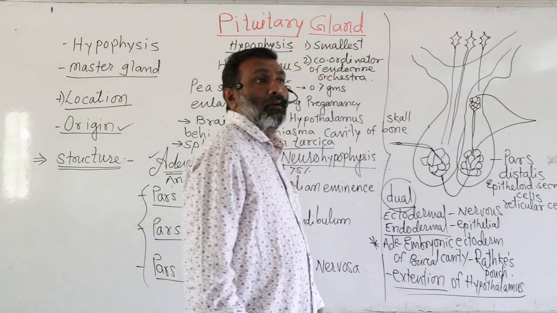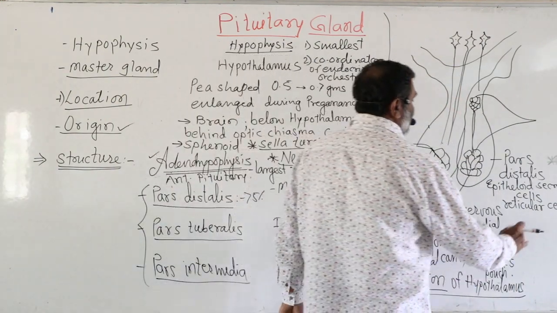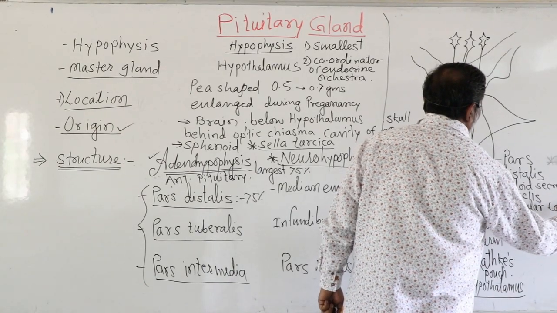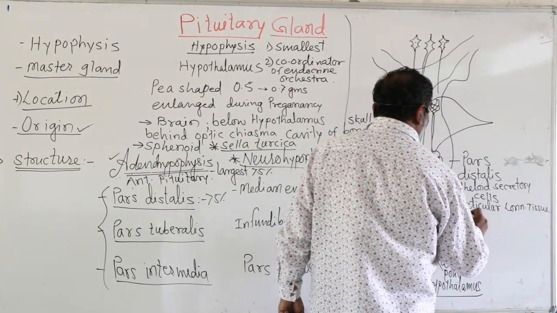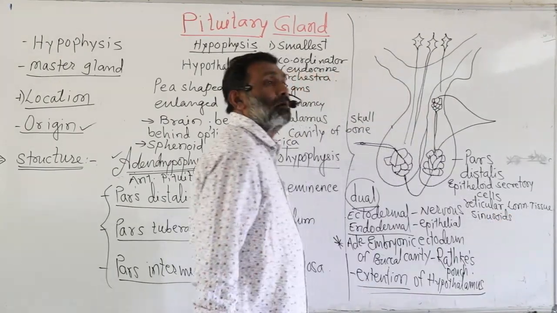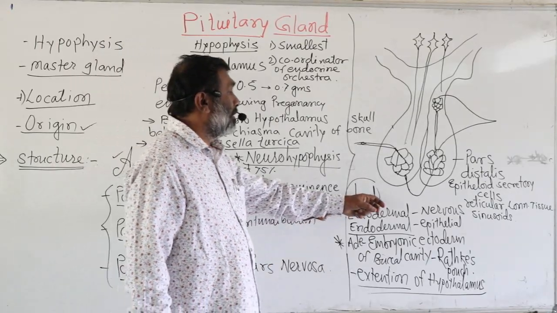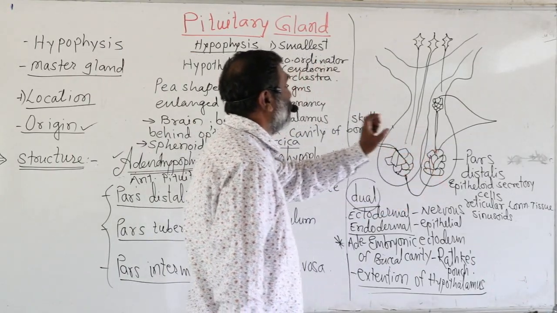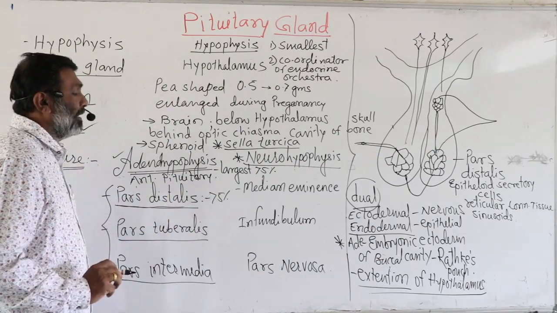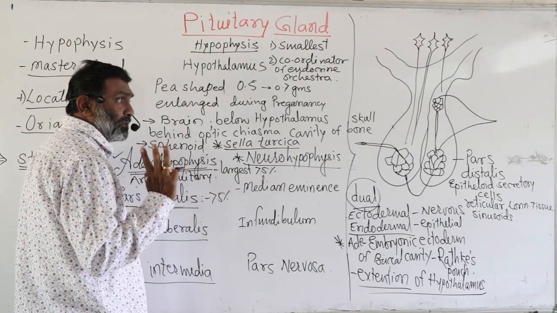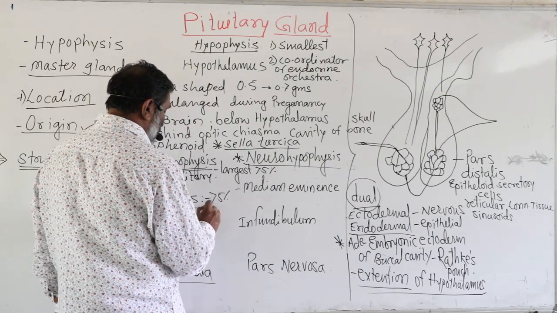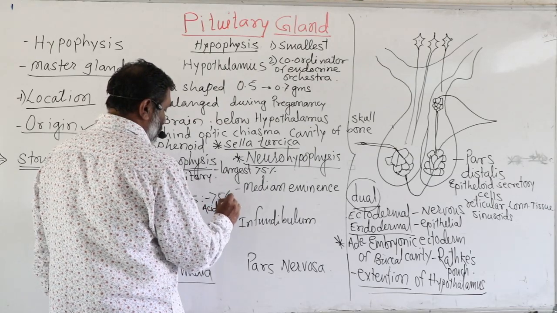So the epithelioid secretory cells form the pars distalis, and this pars distalis internally consists of three types of cells. First one is called acidophils, basophils, and chromophores. So three types of cells are present in the pituitary gland, particularly the adenohypophysis.